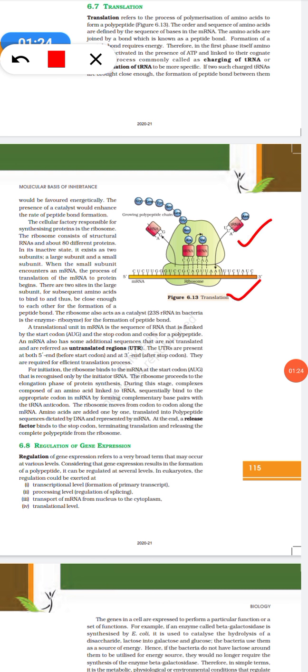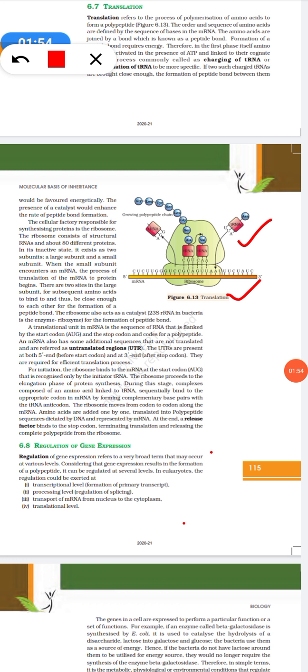When the small subunit encounters an mRNA, the process of translation of mRNA to protein will begin. There are two sites in the large subunit for subsequent amino acids. So subsequent amino acids will come and join in two different sites. The ribosome will also catalyze the formation of the peptide bond.